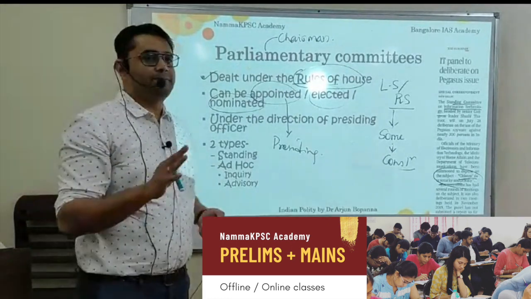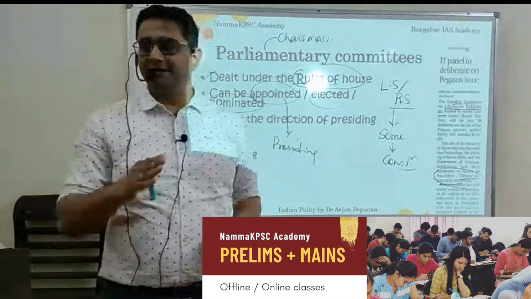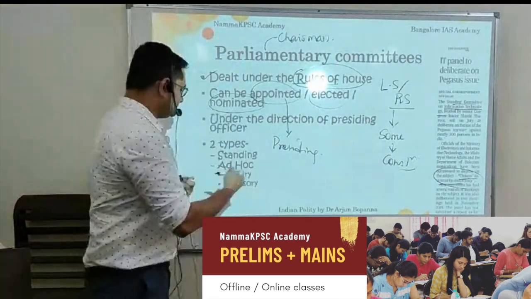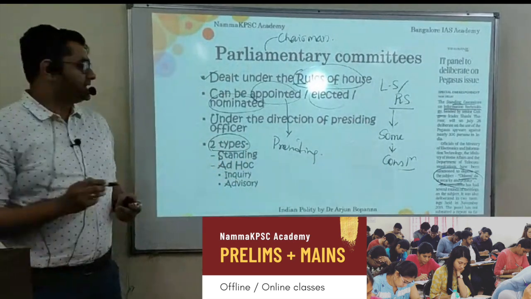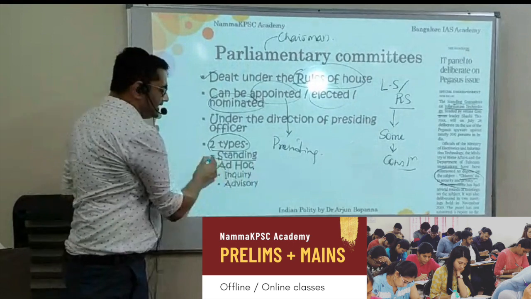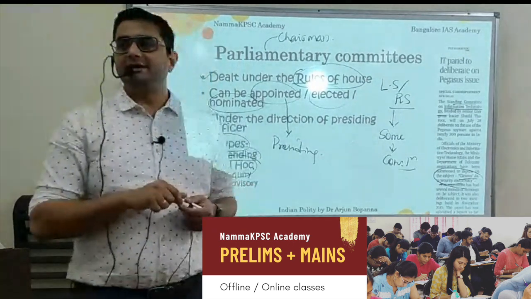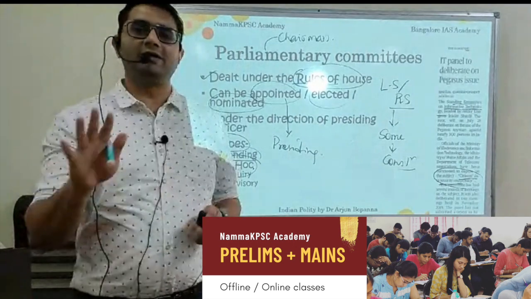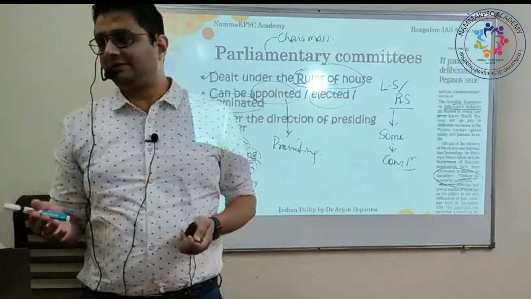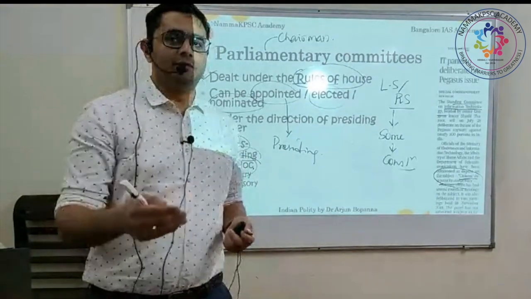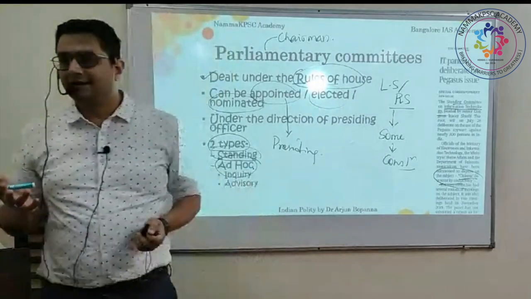Now, broadly, parliamentary committees are of two types. One is ad hoc and the other is standing. Standing committee is permanent, meaning it is there all the time, whereas ad hoc, as the name itself suggests, is set up only when there is a need.